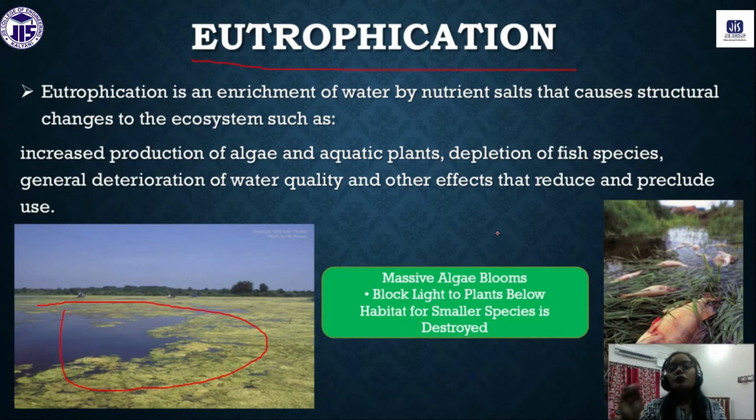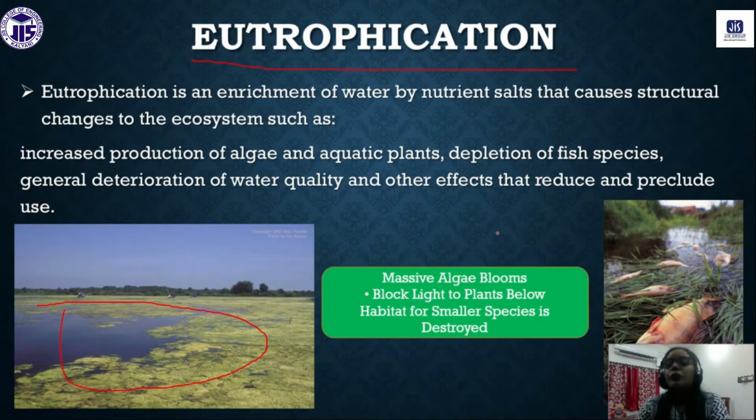Eutrophication happens when the level of nutrients increases. Nutrients are very important for all types of living systems, but in limited amounts. Now, by our activity, the amount of nutrients is increasing day by day.